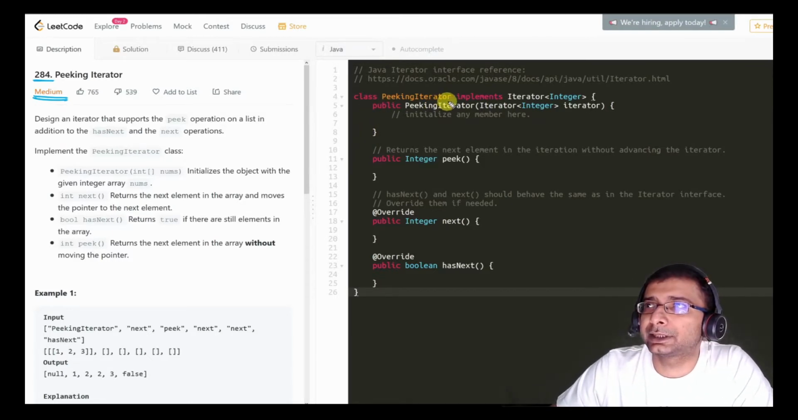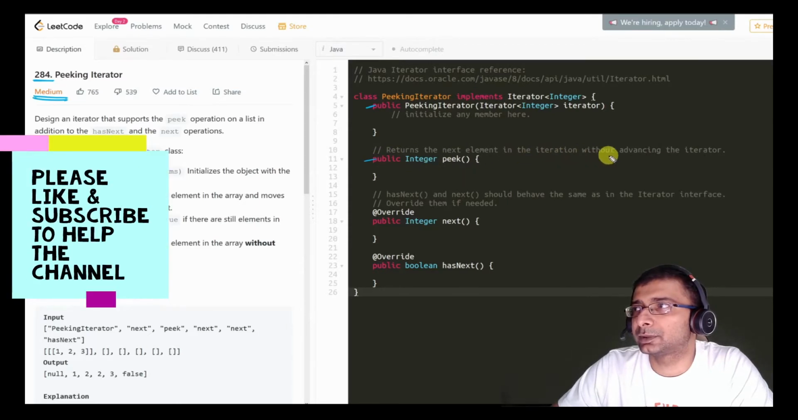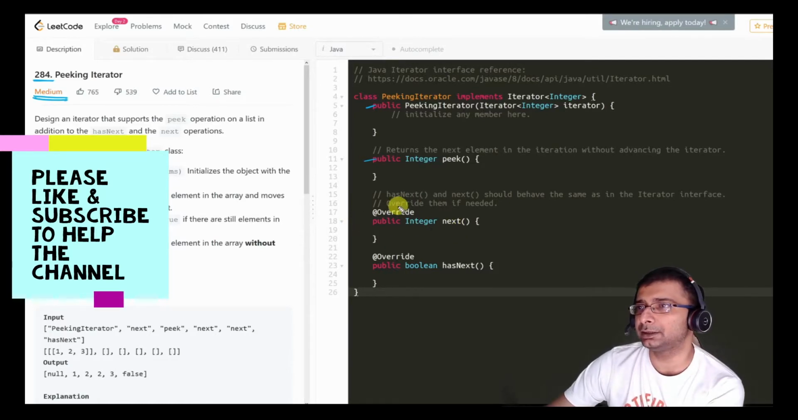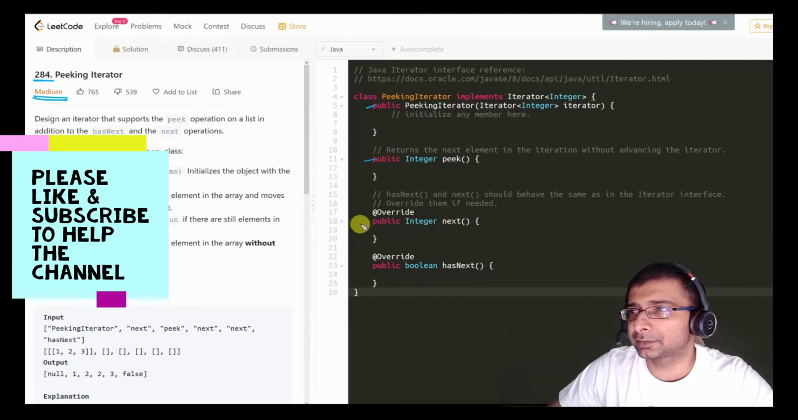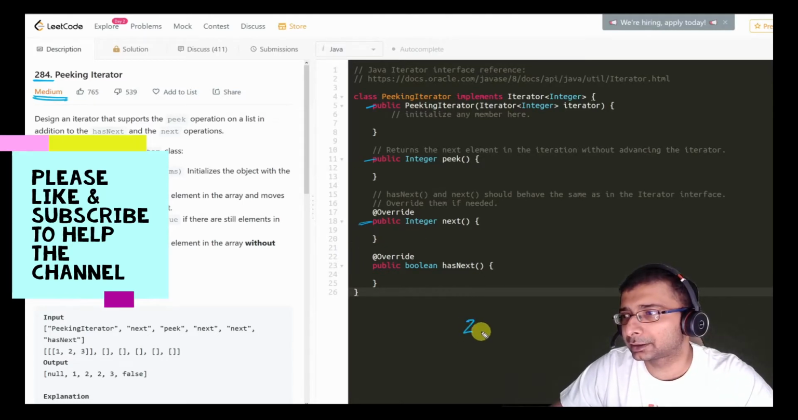We are given a PeekingIterator class which implements Iterator, templated to the integer type. There is a constructor which takes an iterator of type integer. There is a peek method which returns an integer. It says it returns the next element in the iteration without advancing the iterator. As I just mentioned, if you call peek again and again, you're going to get the same object back. And there is a next method and a hasNext method. The next method gives you the element just like peek, but the only difference is it's going to remove the element.